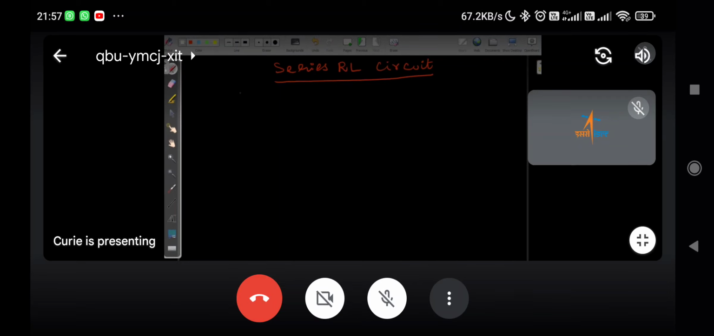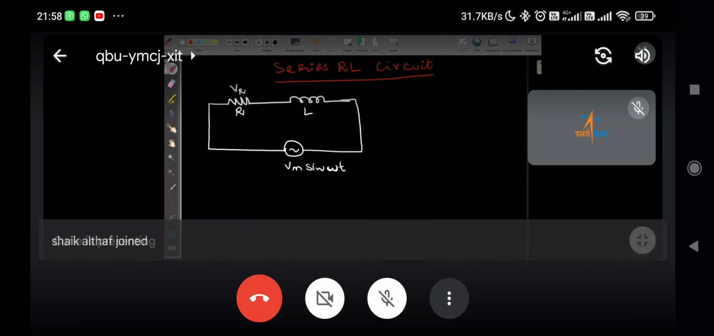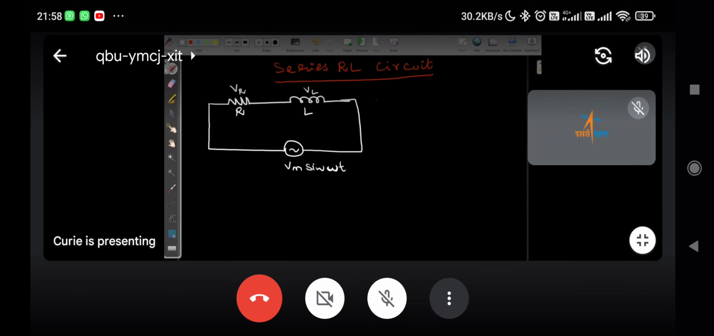Okay. So here we are going to learn about the series RL circuit connected across an AC voltage source. So here we will apply VM sin omega t. This is R and this is L. The voltage drop across R is given by VR and the voltage drop across L is given by VL. Let the source voltage be V.